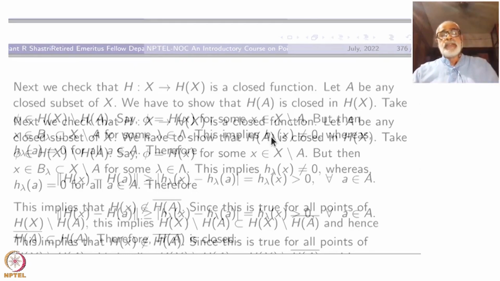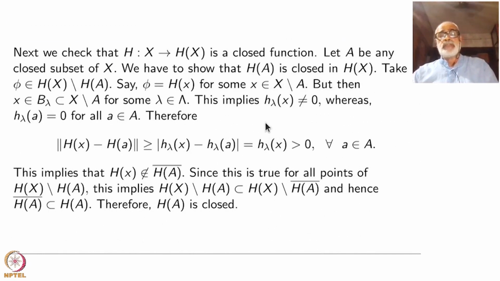Next, we check that h from X to hX is a closed function. Injective, closed, continuity. These three things we have to show, right? So continuity is at the last. Let A be any closed subset of X. You have to show that HA is closed.